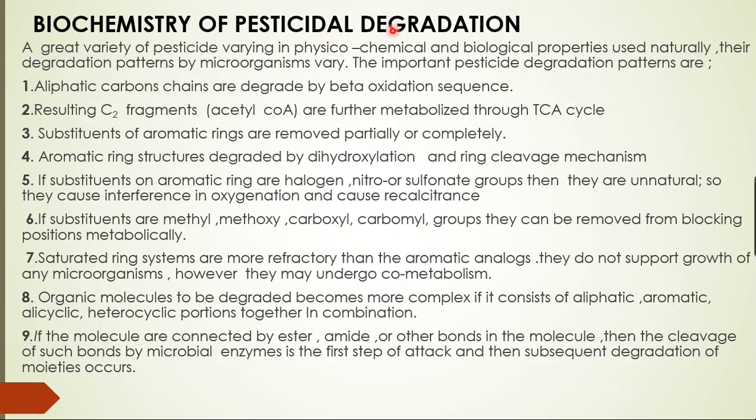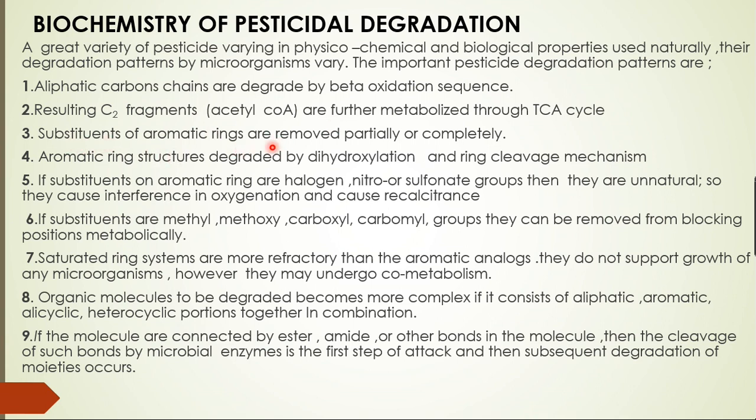Then coming to the biochemistry of pesticide degradation. So how it is involved in degrading all these pesticides. Majorly, physicochemical reactions and biological reactions are going to occur. Let's have a look at all those things. The first one is that aliphatic carbon chains are degraded by the beta oxidation sequence. So all the aliphatic carbons that are present are going to be degraded by the beta oxidation process. And then the resulting C2 fragments, that is, the acetyl-CoA that is formed due to the degradation process, are further metabolized by TCA cycle metabolism that is occurring in the organisms.